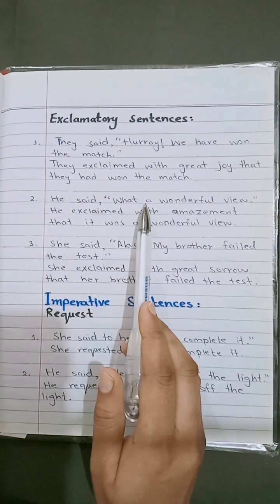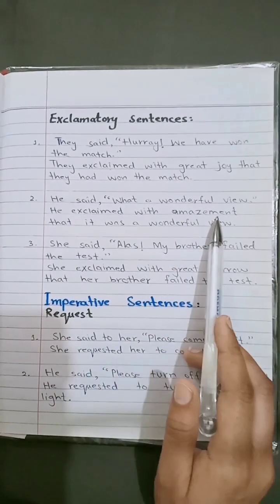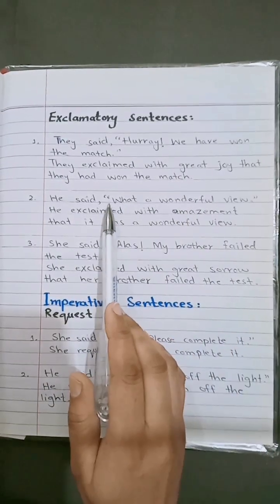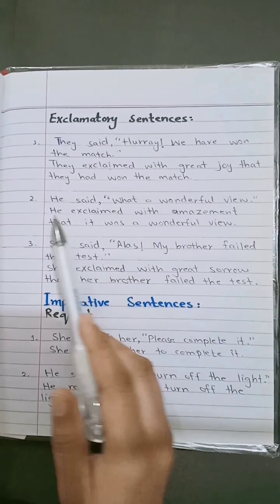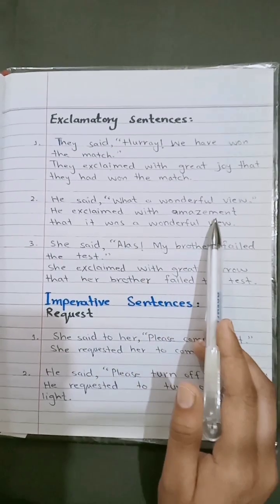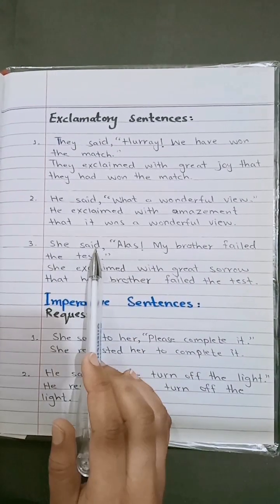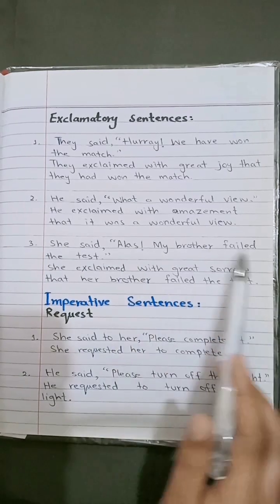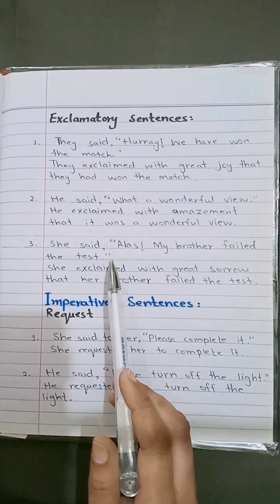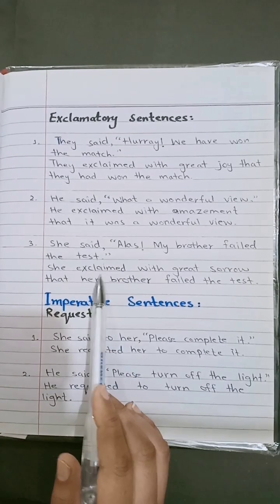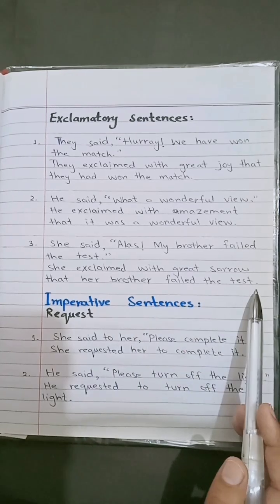He said, "What a wonderful view!" He exclaimed with amazement, because this sentence shows wonder or amazement. That's why I used here, he exclaimed with amazement that it was a wonderful view. She said, "Alas, my brother failed the test." This sentence represents sorrow. She exclaimed with great sorrow that her brother failed the test.